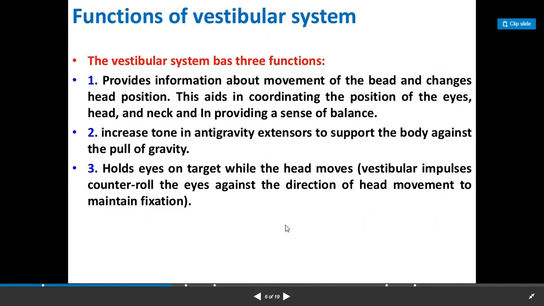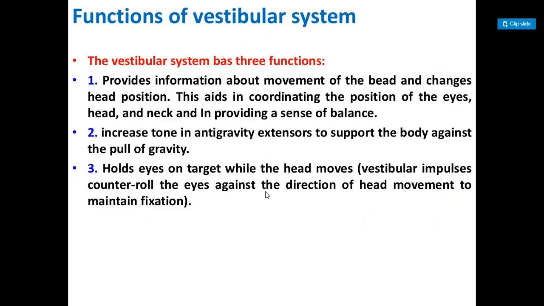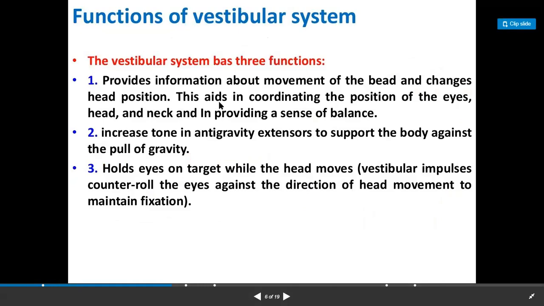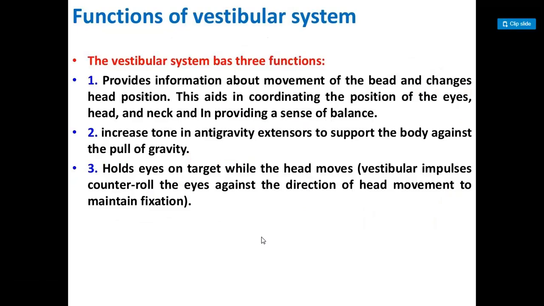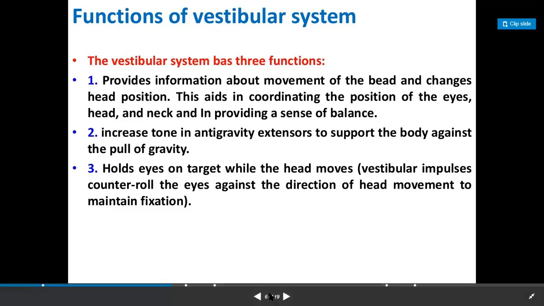Now the functions of the vestibular system: it has three basic functions. It provides information about movements of the head and changes in head position. This aids in coordinating the position of eyes, head and neck, and in providing a sense of balance. It increases the tone in anti-gravity extensors to support the body against the pull of gravity. It holds the eyes on target while the head moves; the vestibular impulses counter-roll the eyes against the direction of head movements to maintain fixation.